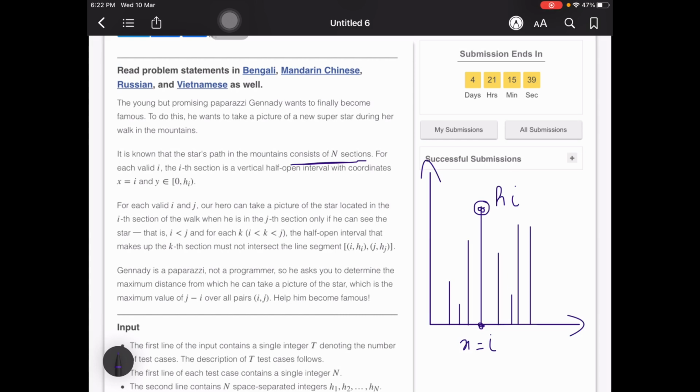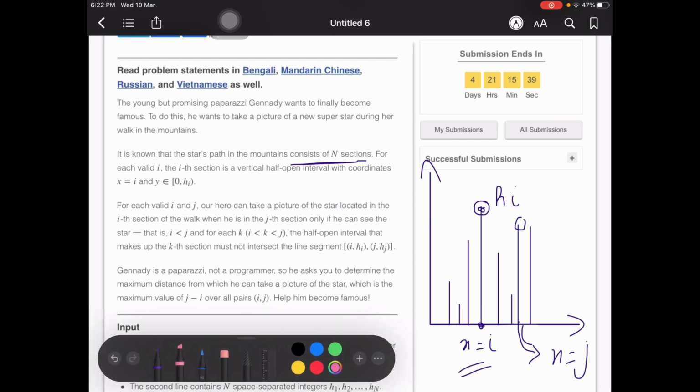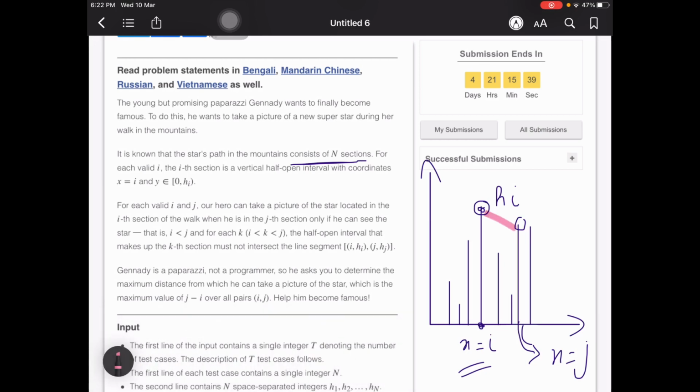So suppose the star is somewhere in x equals i, and Paparazzi Genady is at say x equals j. He can take a clear picture of the star if he can clearly see the star, meaning there are no other.